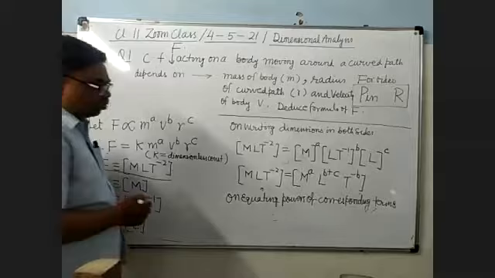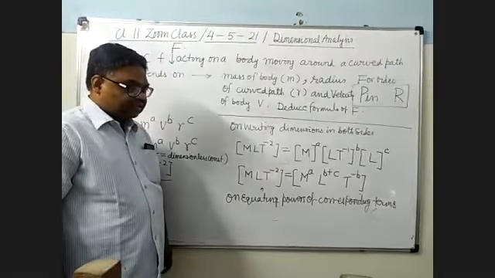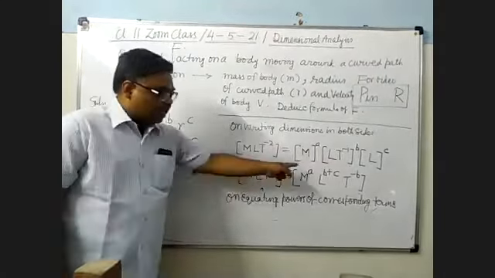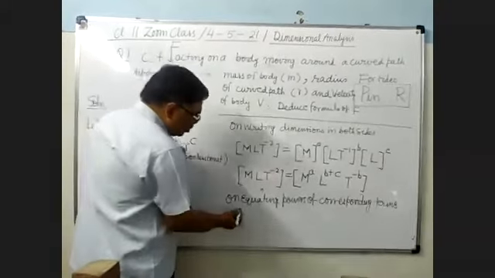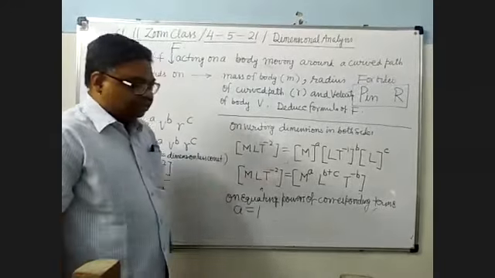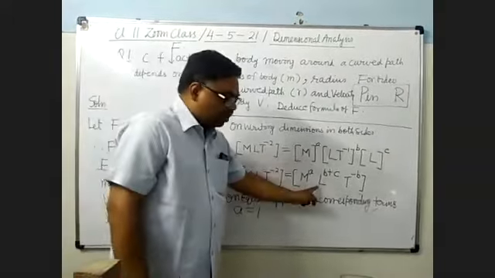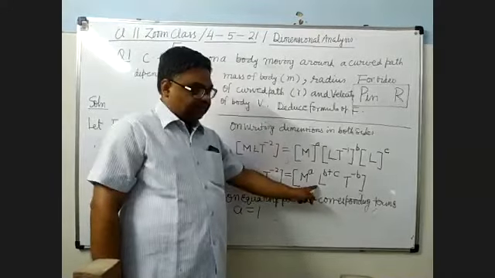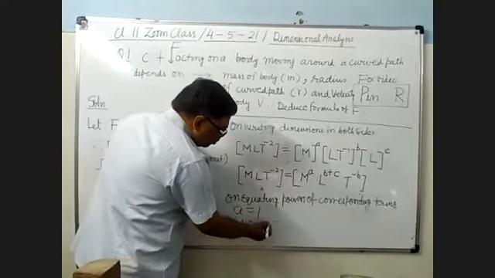So here, what is the power of M? 1. यहाँ कितनी है? a. So a equals 1. Then power of L: here 1, here b plus c. So b plus c equals 1.